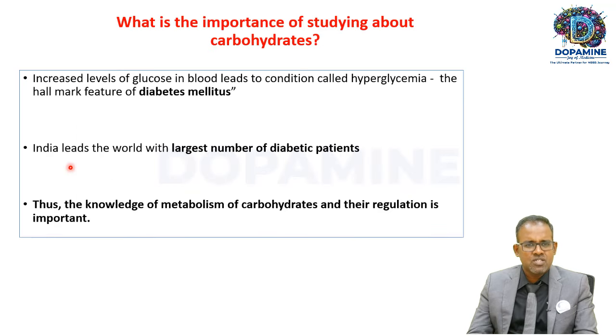So, what is wrong in patients with diabetes? Patients with diabetes have increased levels of glucose in their blood, which is nothing but a carbohydrate. So, hyperglycemia is a characteristic hallmark feature of diabetes mellitus. India leads the world with largest number of diabetic patients. So thus the knowledge of metabolism of carbohydrates and their regulation is very, very important.